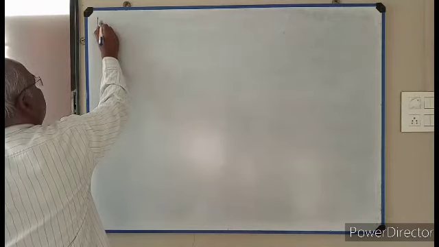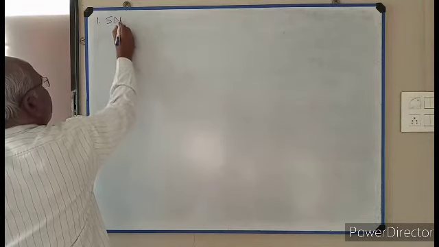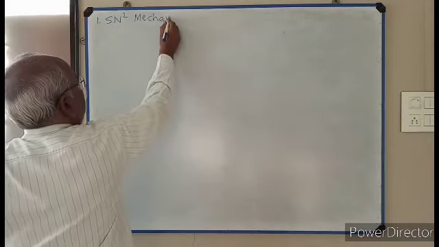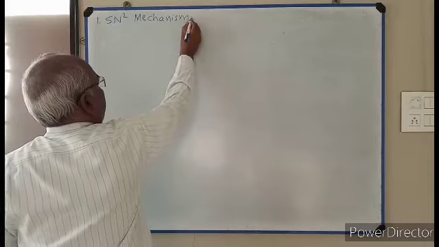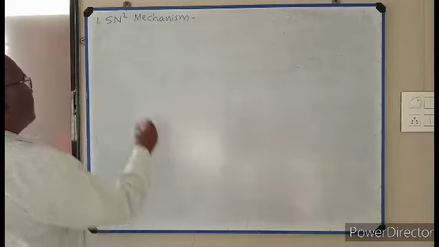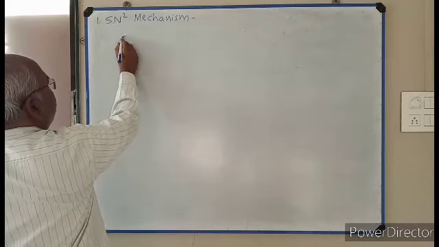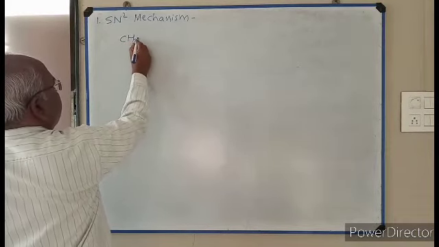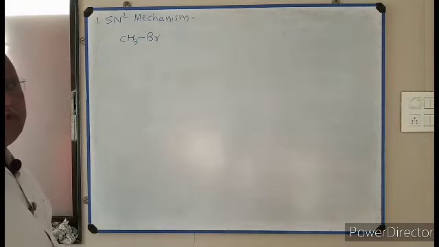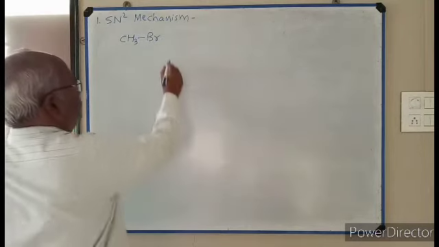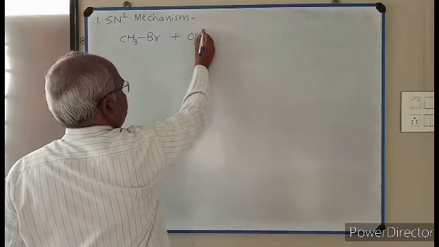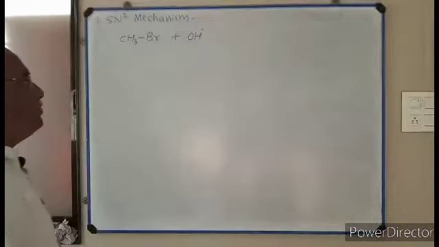First mechanism, SN2 mechanism. Let us take the example of methyl bromide, CH3Br, plus OH minus, hydroxide ion.